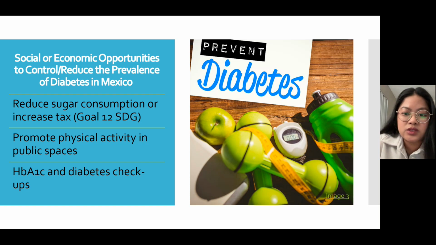This is also related to Goal 12 of the Sustainable Development Goals, which is responsible consumption and production, as the production process of soft drinks or soda uses vast amounts of energy, causing soil erosion and degradation, and releases large amounts of chemicals into the environment. Therefore, increasing the tax on sugar-filled beverages can control and reduce the prevalence of diabetes in Mexico.